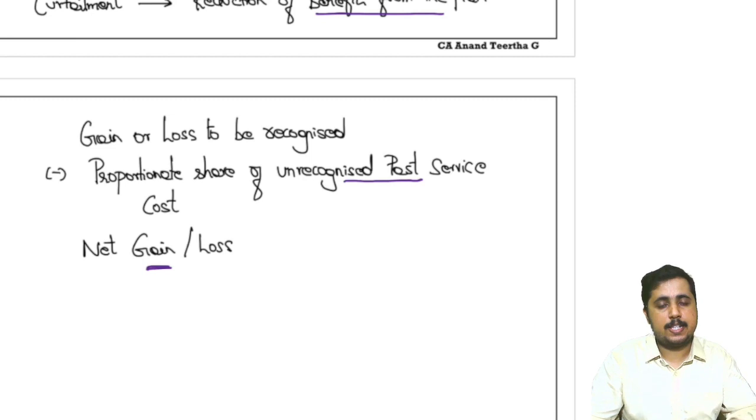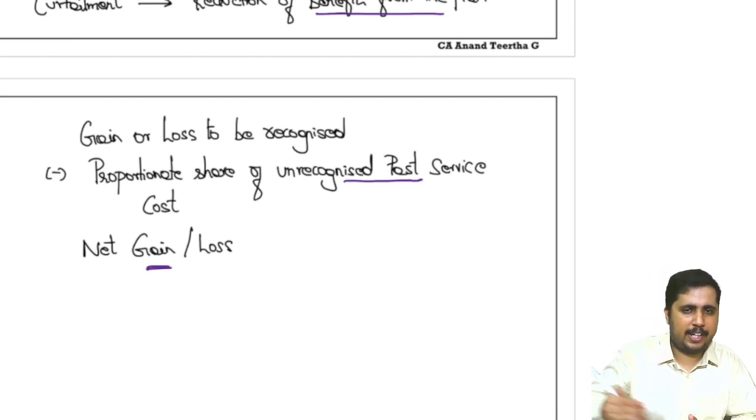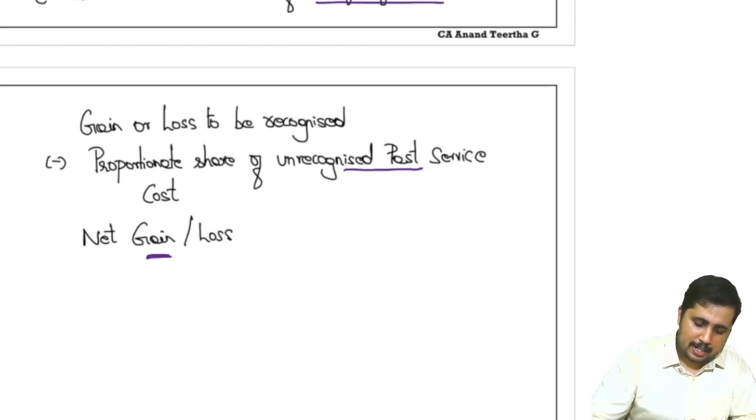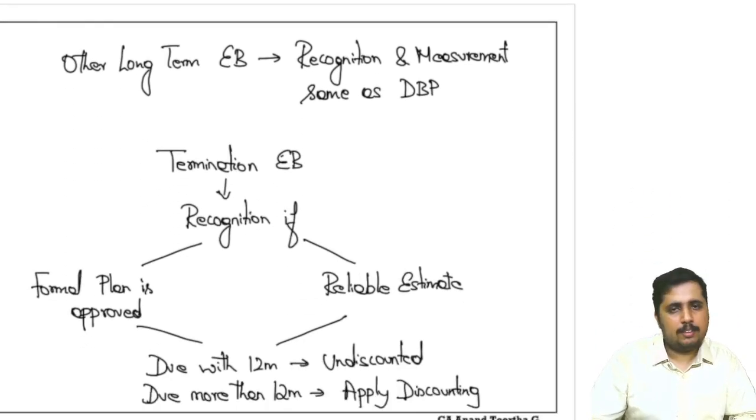Okay, so this is about the defined benefit plan. When we take up the question, we'll learn this correctly and in detail so that it will be helpful for us. Okay, next, other things are quite simple now. It's a 2-minute job so that we'll learn this correctly. Short term and post employment benefit are the most important ones. That too in this, defined benefit plan is the most important one.